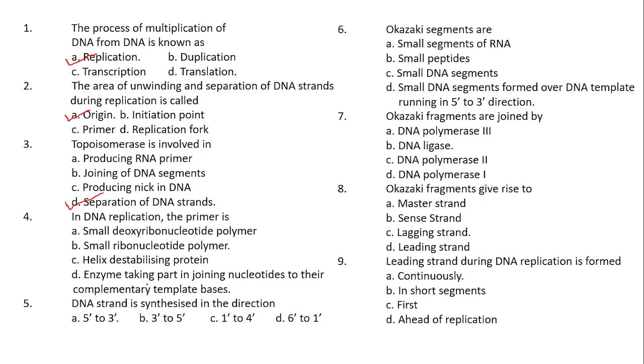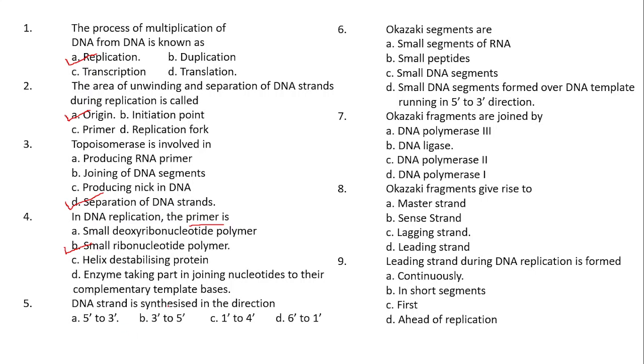Option D, enzyme that takes part in joining the nucleotides to their complementary base. Is that clear? During DNA replication, the primer is a small ribonucleotide, because it is a small segment of RNA. The primer in case of DNA replication will be the RNA primer. You already know that during DNA replication, RNA primers are used. Clear?